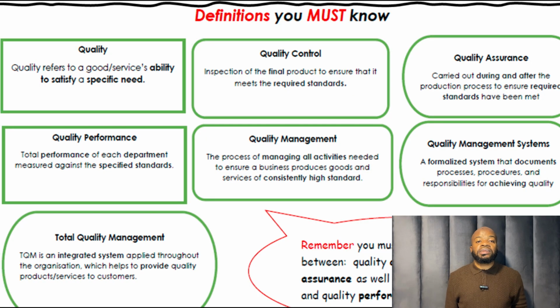Quality management system, a formalized system that documents processes, procedures, and responsibilities for achieving quality. What is the keyword for this one? Framework. Total quality management is an integrated system, keyword integrated system, applied throughout the organization, which helps to provide quality products and services to customers.